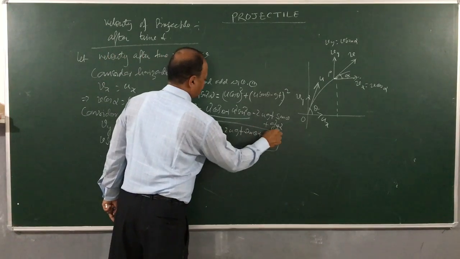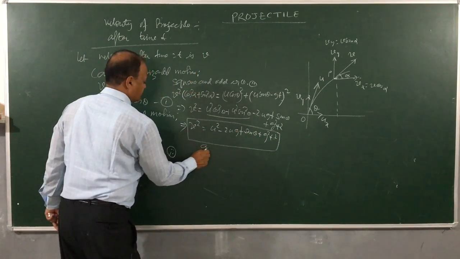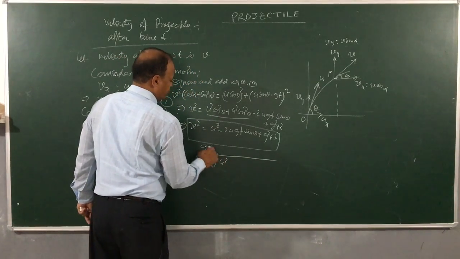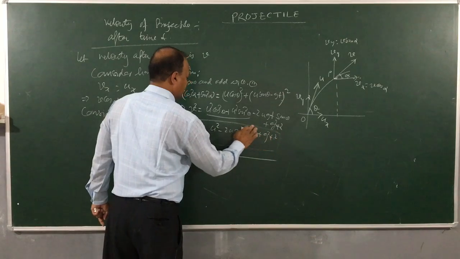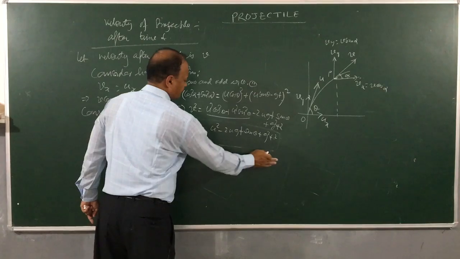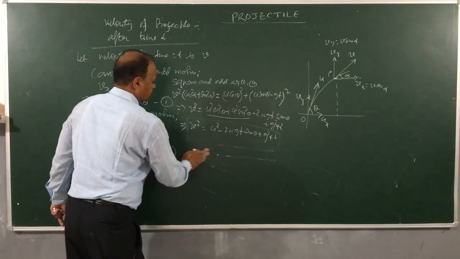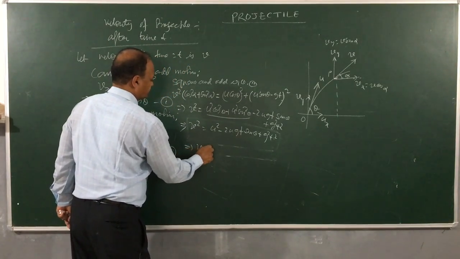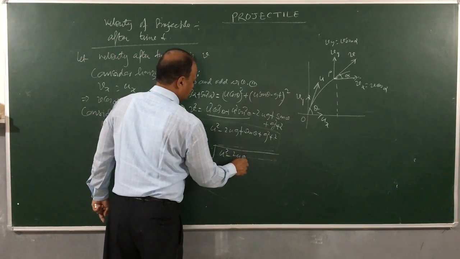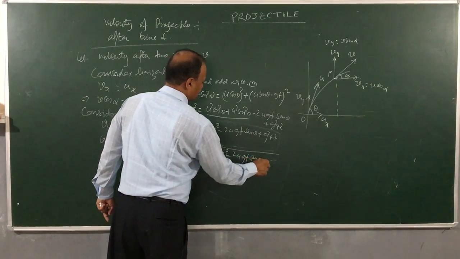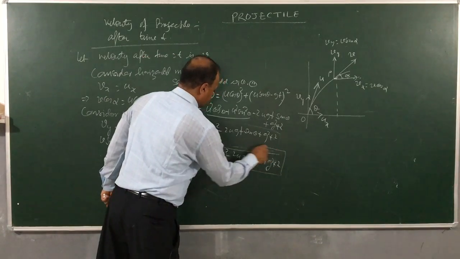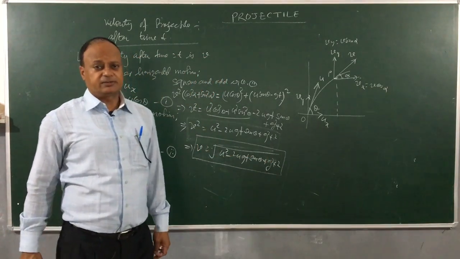So we got V square, or we can write, take square root. V is equal to root over u square minus 2u gt sin theta plus g square t square. So we got the value of V. We got the magnitude of the velocity.